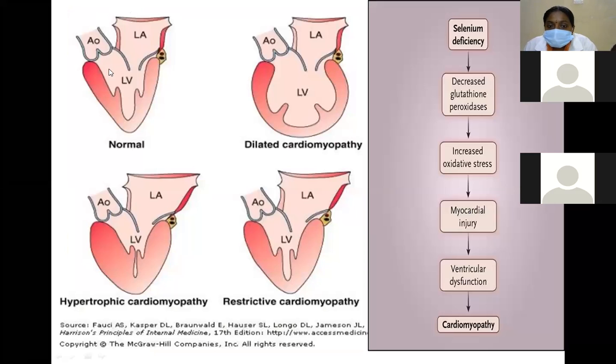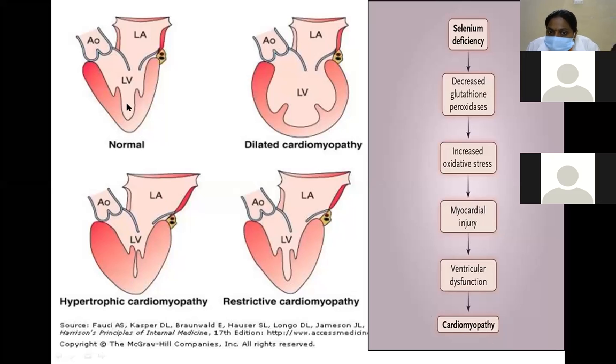This is a normal heart, and also dilated cardiomyopathy, hypertrophic cardiomyopathy, and restrictive cardiomyopathy. Whenever there is selenium deficiency, there are low levels of selenium and a decrease in glutathione peroxidase enzyme, which increases oxidative stress. Increased oxidative stress leads to myocardial injury, ventricular dysfunction, and cardiomyopathy.